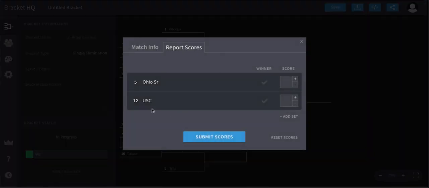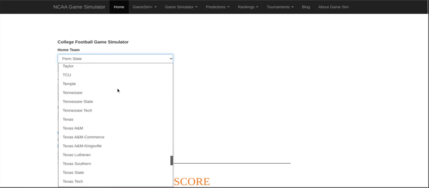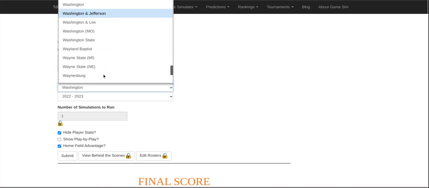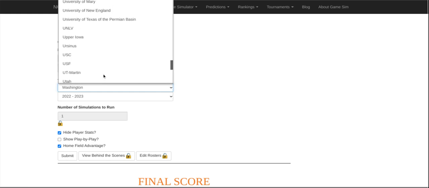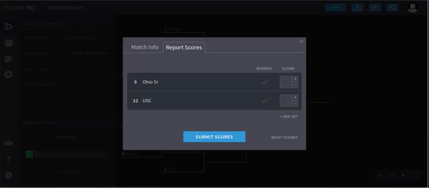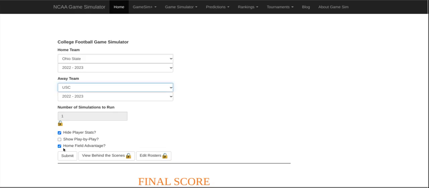Right here we have Ohio State, that is my bad. But we have Ohio State, and the reason they are not number 4 is because they did not win their conference. So we have Ohio State against USC. So we have to see here who will win, and there will only be home field advantage for these round 1 games here. Once we get into round 2, I will uncheck the home field advantage box. But here we go.